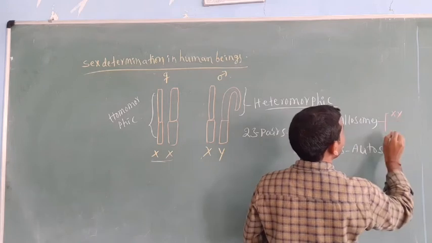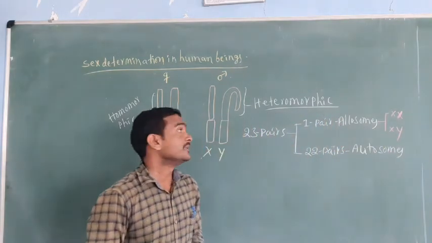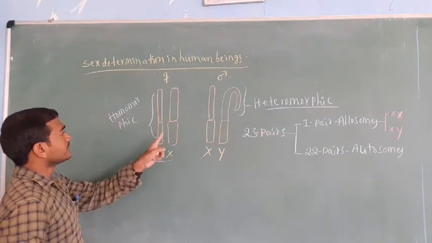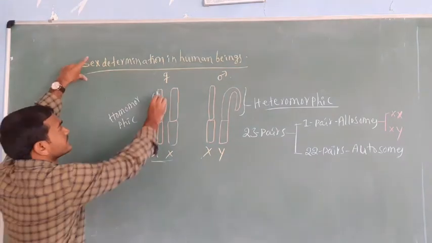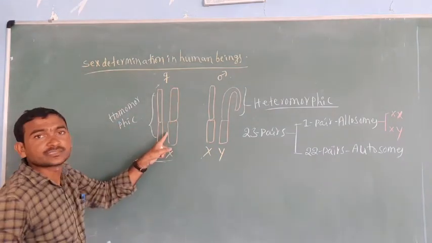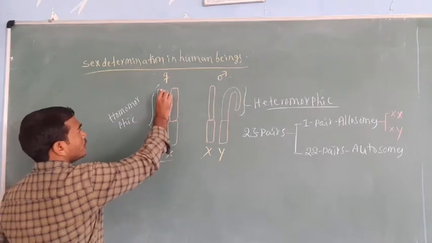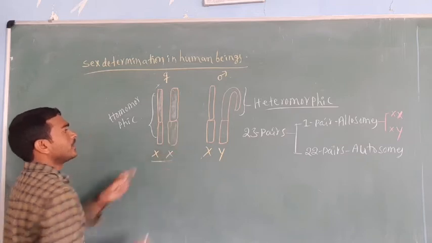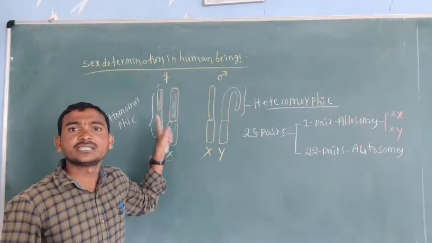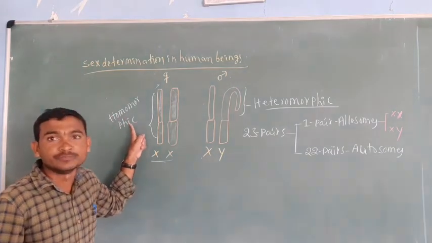Again, these allosomes in humans are different in males and females. The females have XX, the males have XY. In the female, this is one X chromosome, this is also one X chromosome. Here also one X chromosome. These X chromosomes have the same structure and the same morphology. So that's why they are called homomorphic chromosomes.